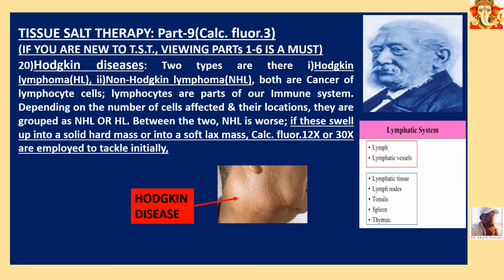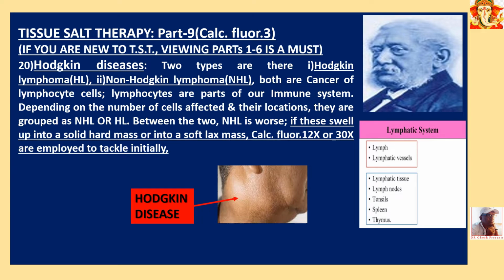If these swell up into a solid hard mass or a soft lax mass, whether solid hard or soft lax, Calcarea fluor 12x or 30x is employed to tackle it initially. Mind, this is a cancer case.